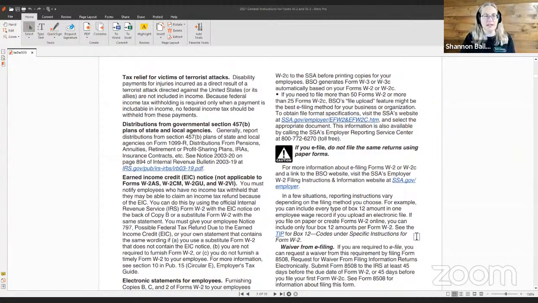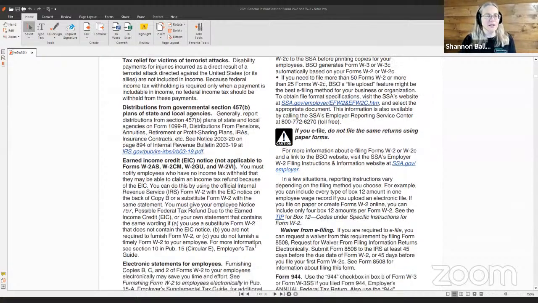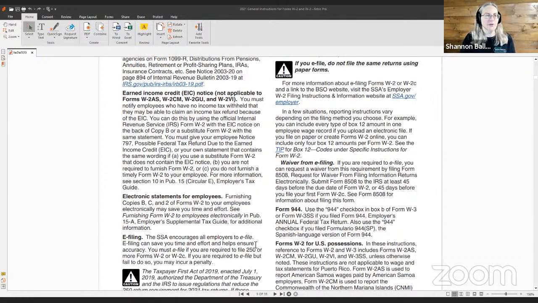Distributions from governmental section 457B plans of state and local agencies generally report distributions from section 457B plans of state and local agencies on Form 1099-R, distributions from pensions, annuities, retirement and profit sharing plans, IRAs, insurance contracts, etc. See Notice 2003-20 on page 894 of Internal Revenue Bulletin 2003-19 at irs.gov.